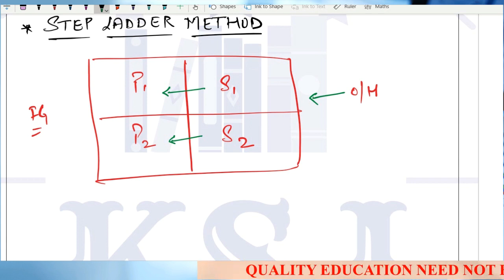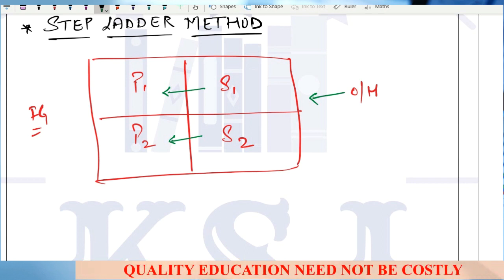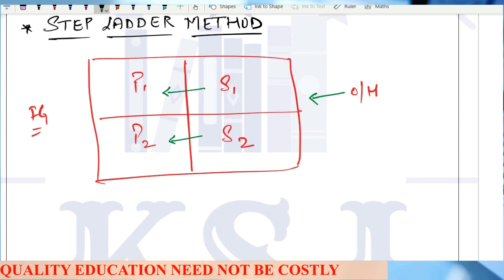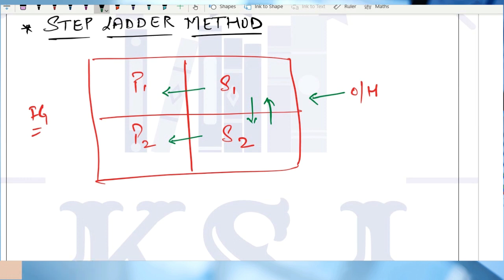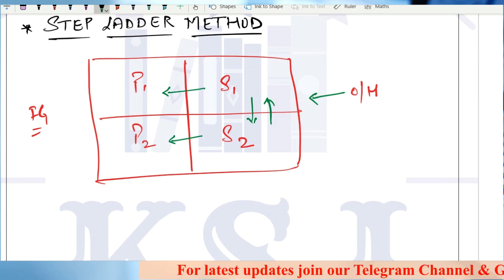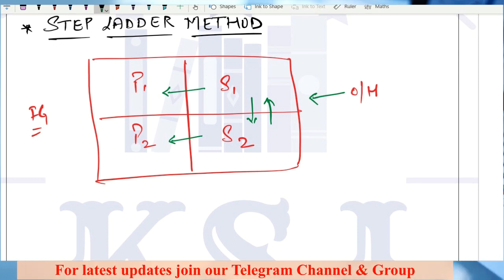Now in the step ladder method, you have to consider the services provided by one service department to another service department. In the direct distribution method, we ignored this thing. But in the step ladder method, we have to consider the services provided by one service department to another service department.